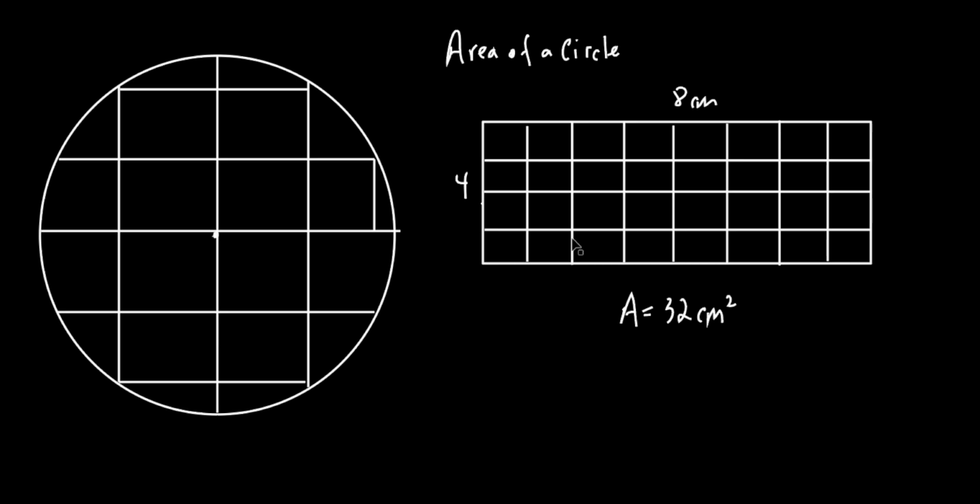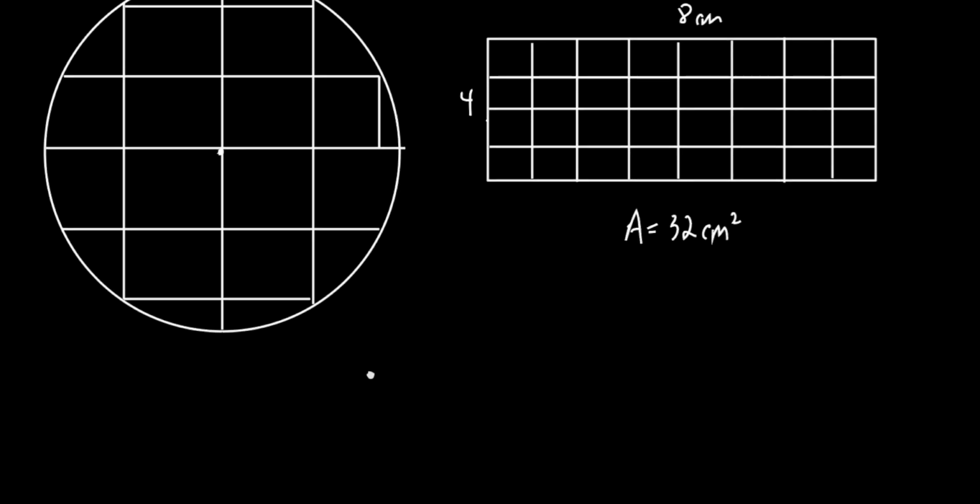Like this one right here, there's a perfect number, 32. Exactly 32, not a little bit more, not a little less, exactly 32. If I did that with a circle, I'm not going to get exactly a certain number of squares, because if I broke that into a square, I'm still going to get that little curved part right there, all right? So I can make those squares as small as I want. I'm still going to get a little bit of curve, which is not a straight line. They're not all going to be squares, okay? But if I was to take this and maybe add it to this, and if I wanted to find out exactly how many squares, you're going to have some kind of decimal to it, okay?